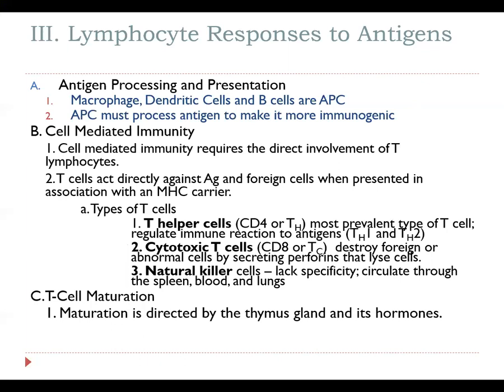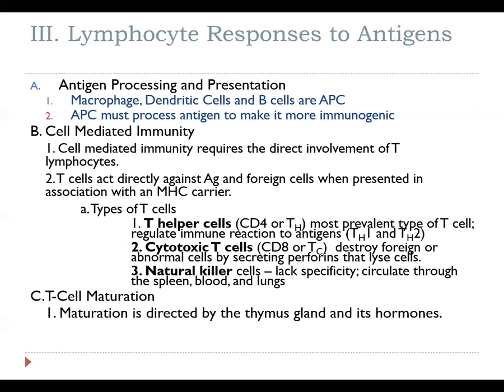Now, in turn, during the activation of our third line of defense, B cells must also be able to antigen process and present. So B cells are going to be another form of APC, or antigen presenting cell. So basically, antigen processing and presentation is going to be how we stimulate the majority of our cell-mediated immunity, which is going to have a direct involvement with T lymphocytes. T lymphocytes act directly against antigen after they have been processed and presented in response with an MHC carrier. So basically, one type of immune cell, like a macrophage or dendritic cell, gobbles it up, processes it, places it out on its MHC, and then goes and shows the T cell. The T cell can then, in that place, respond, not before.